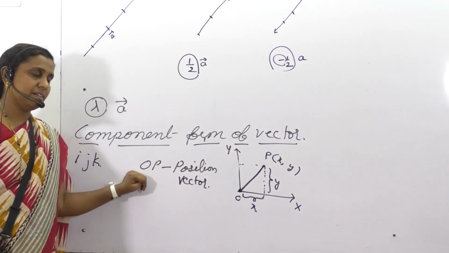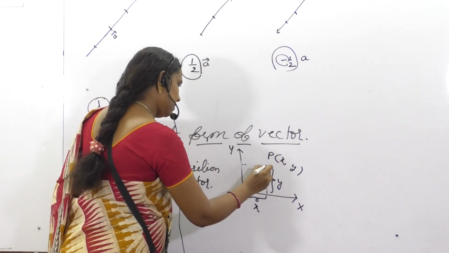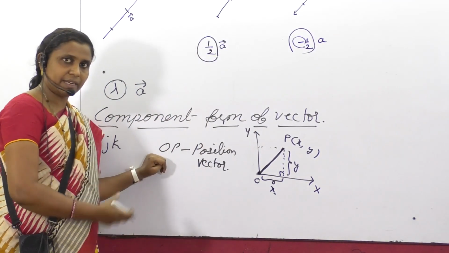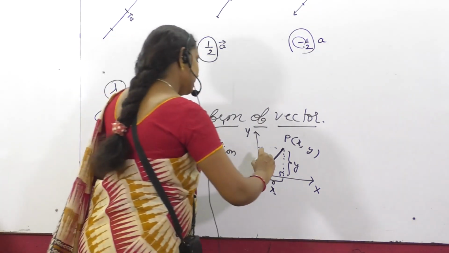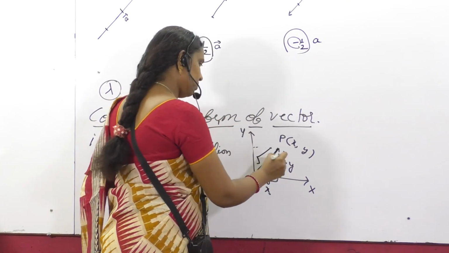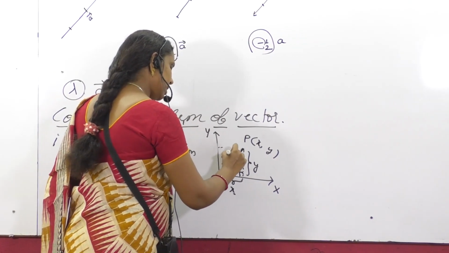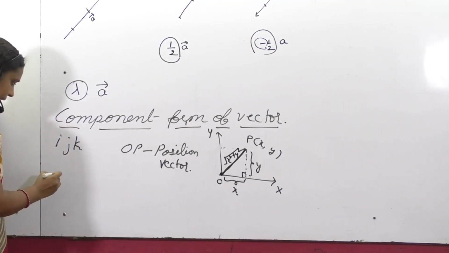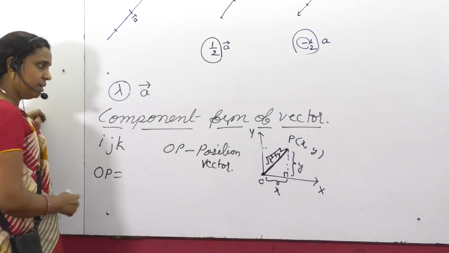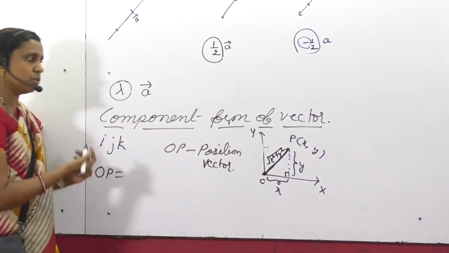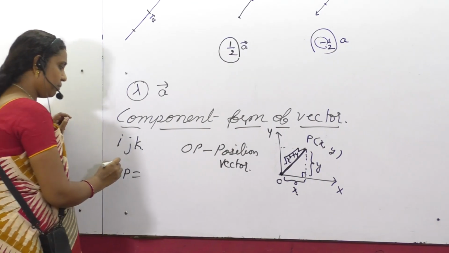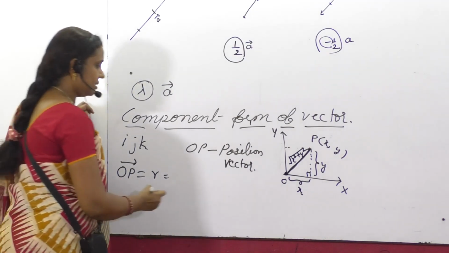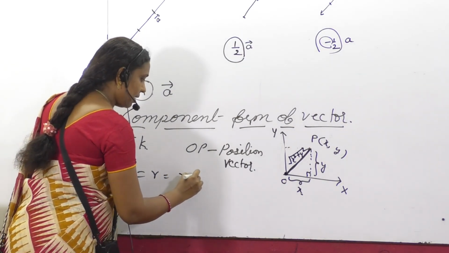It is a 90 degree right angle triangle, and the hypotenuse is root of x square plus y square. OP length is root x square plus y square. But the vector OP or r, we take as x plus y.